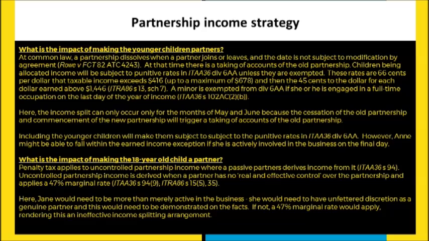And so here, the income splitting difficulty we have is that you're only going to be able to do it for 2 months, because the old partnership is going to cease, and then you're going to start a new one. So you need to take that into account. And putting the younger children in the scenario into the partnership is going to be a bit of a problem. Remember, we have 3 children, one of whom is 18, and is no longer a minor. The other 2 are still minors. One of whom is interested in actually being part of the business.